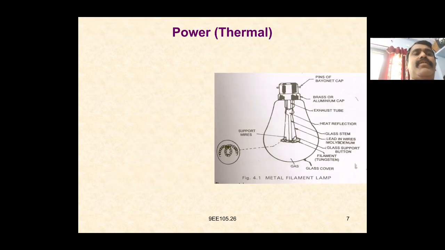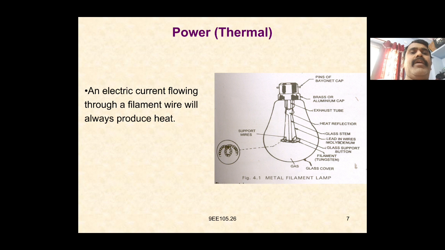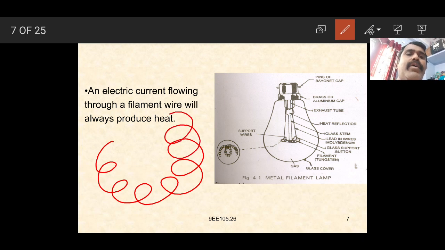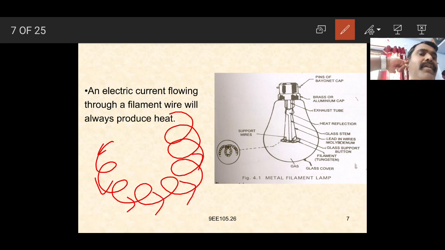Next is the thermal power. The electrical current flowing through a filament wire will always produce heat. The filament wire is nothing but an electrical coil, which surrounds the heater like this. Once the current passes through this coil, some heat is generated and it becomes hot. This heat converted into the form of energy is nothing but the thermal power. We can see this in the electrical bulb here.